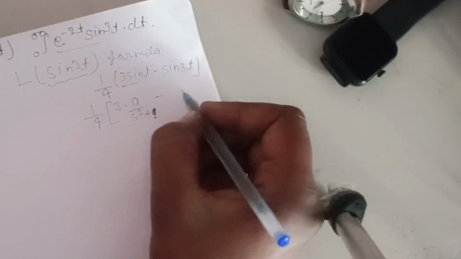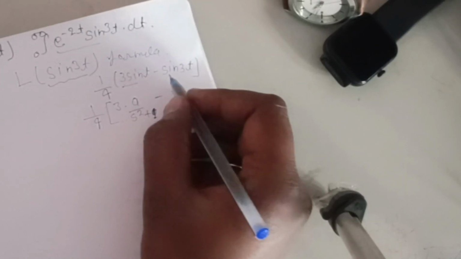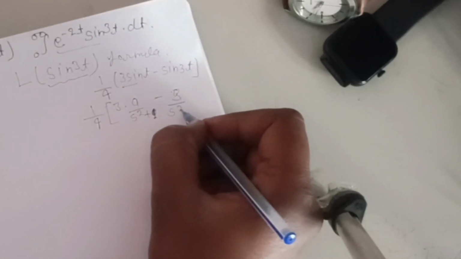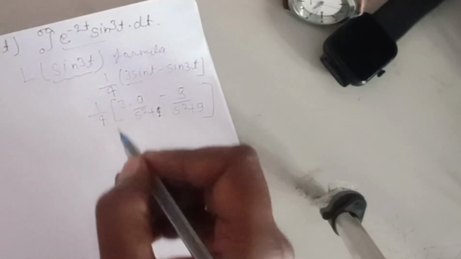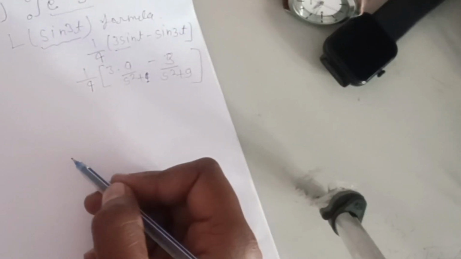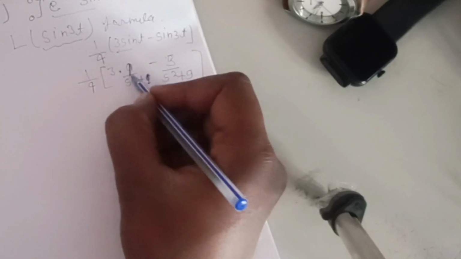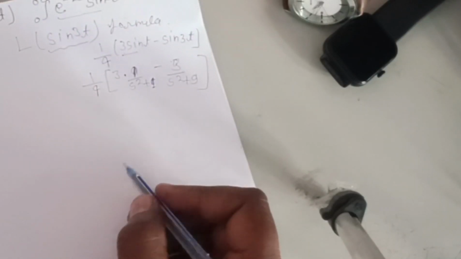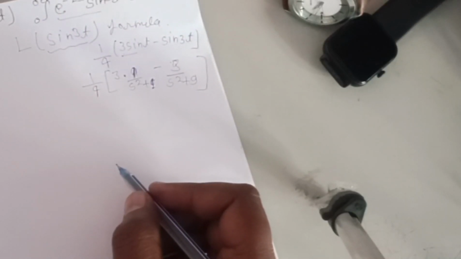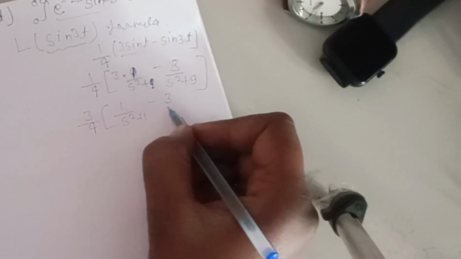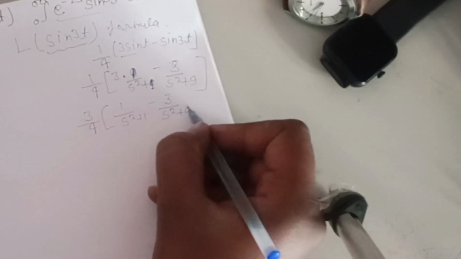And minus sine 3t means a is 3, so 3 upon s square plus 9. So I can take 3 common: 3 upon 4, 1 upon s square plus 1 minus 1 upon s square plus 9.